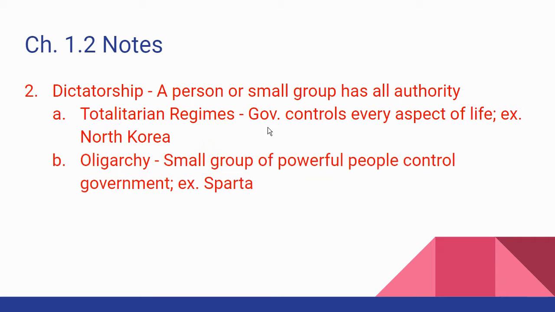Another one would be an oligarchy, where you have a small group of powerful people that control the government. So in an oligarchy, that's like the country of Iran that I was talking about earlier, where you have this group of religious leaders called the Ayatollahs who run the country. That would be an oligarchy. Even in a place like Russia, for instance, where they supposedly have democracy, you really have a group of powerful people that run that country pretty much however they want to. So you could say they're kind of an oligarchy. Not officially, but in reality, they would be.